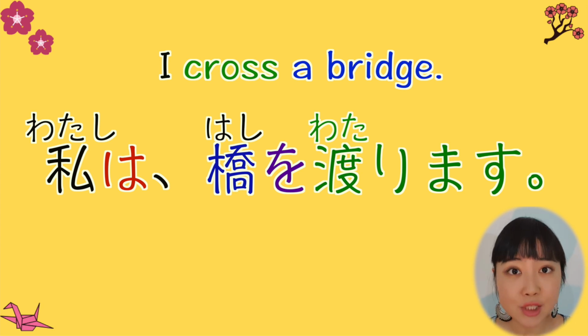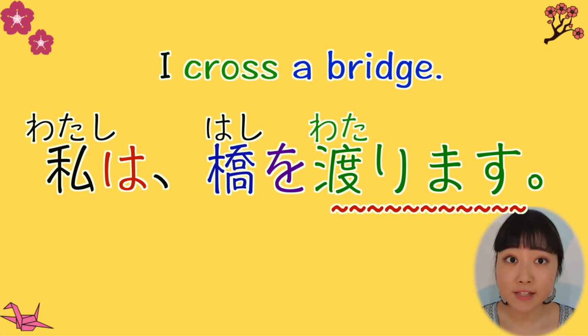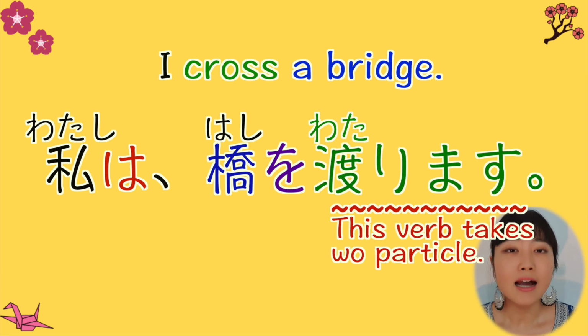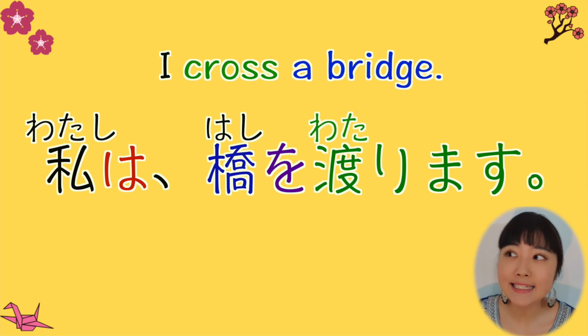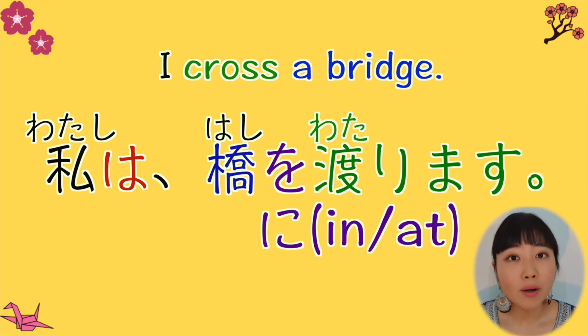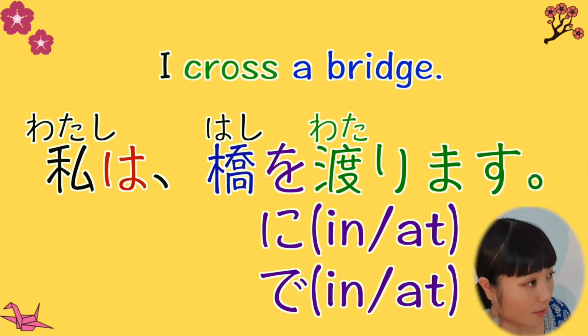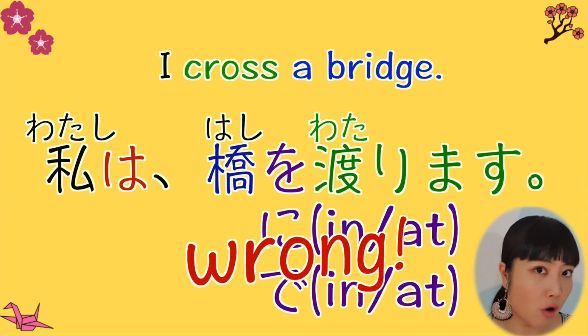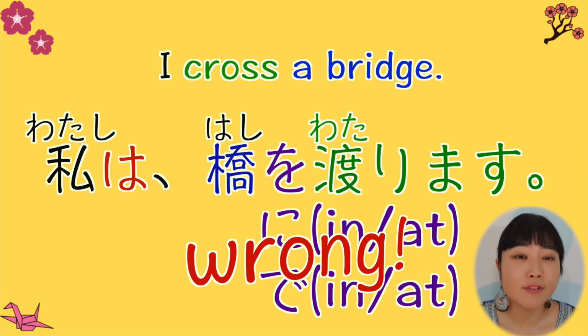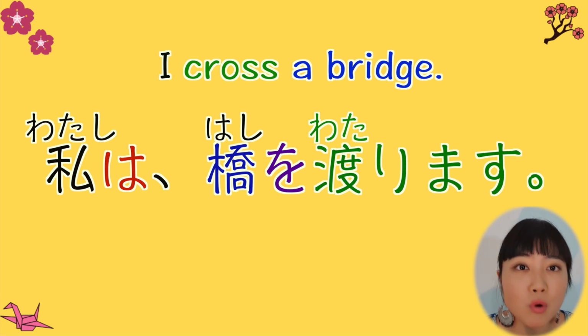私は橋を渡ります。For this verb, 渡ります。It always takes を as a particle. For example, you cannot say 私は橋に渡ります or 私は橋で渡ります. You cannot say this. This is wrong. So, you always have to say 私は橋を渡ります。